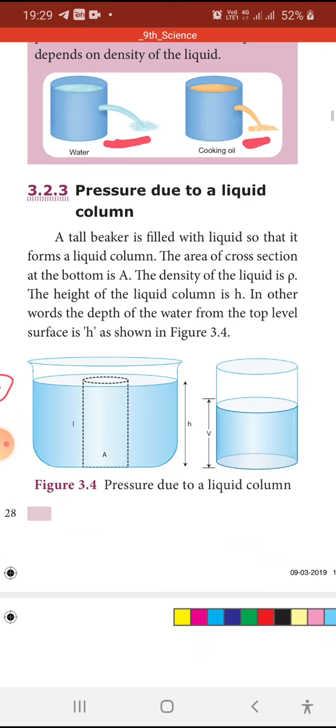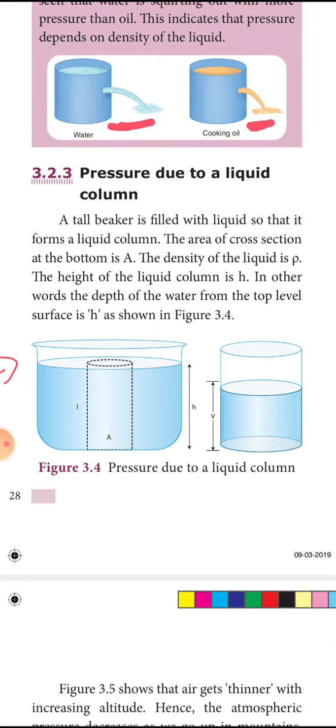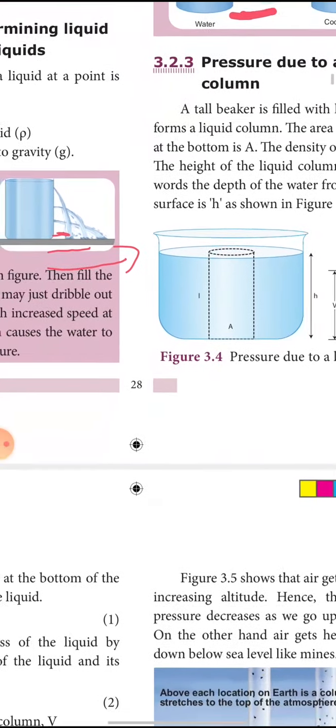pressure due to a liquid column. A tall beaker is filled with a liquid so that it forms a liquid column. The area of cross section at the bottom is A. The density of the liquid is rho. The height of the liquid column is h. In other words, the depth of water from the top level to the surface is h. So h,